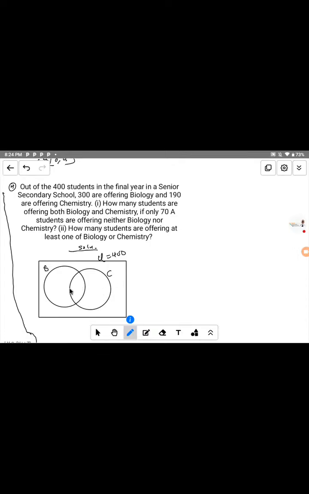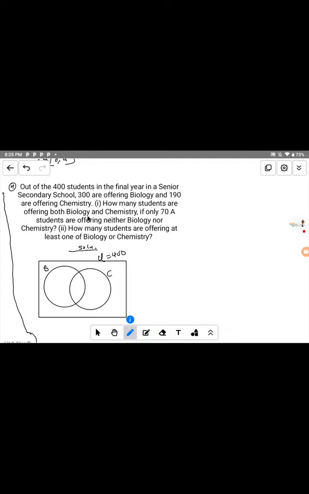In a Venn diagram, before you input any data, you first of all look for the intersect, the number of people that are common to both subjects, that are offering both subjects. If you look at the question, we are asked to find how many students are offering both subjects.